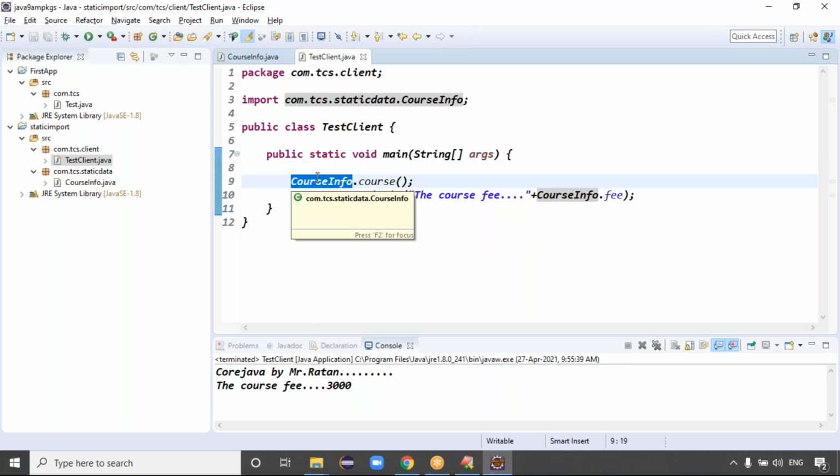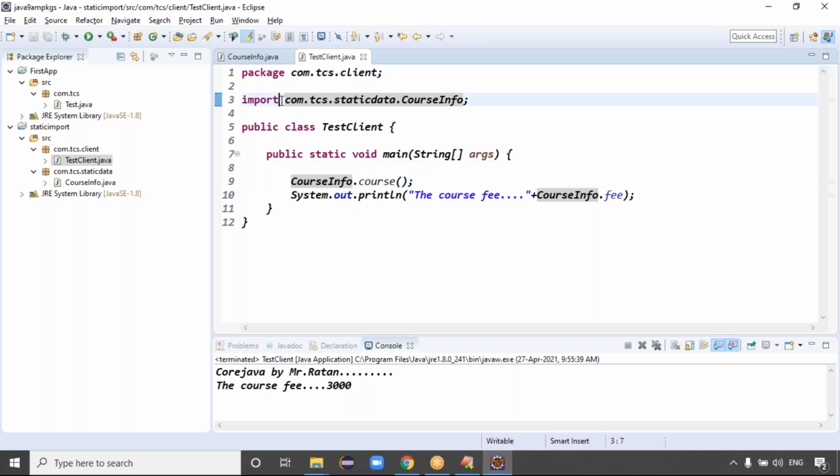To overcome this issue, you can go for the static import. The syntax of static import is: import static com.tcs.staticdata.CourseInfo.*. What is the meaning of this line? You can access all the static members of CourseInfo directly in the application without using the class name, guys.